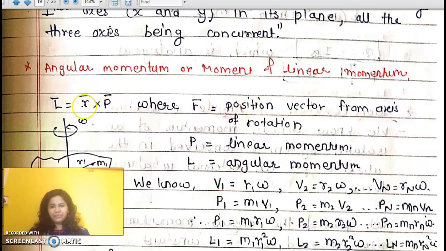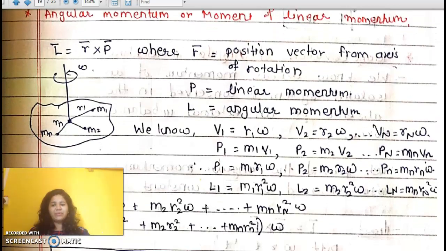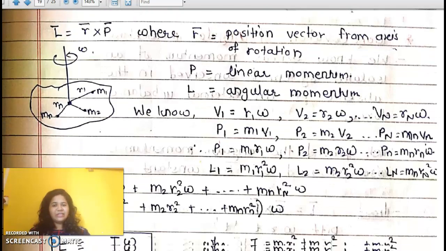Let's prove it. So we know that L bar is nothing but R bar cross P bar. P bar is the linear momentum, mass into velocity, and R bar is the position vector. So the velocity is nothing but R omega, so we will put it in the linear momentum, mass into velocity, instead of velocity R into omega. So angular momentum is nothing but mass into R square into omega.